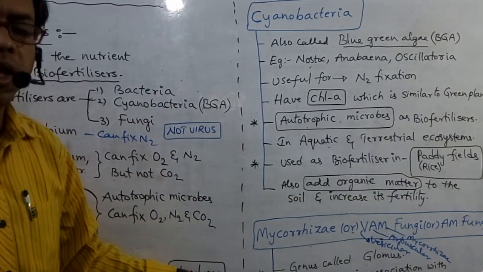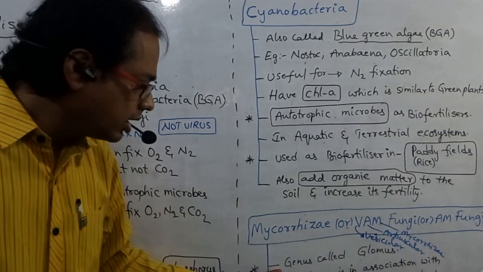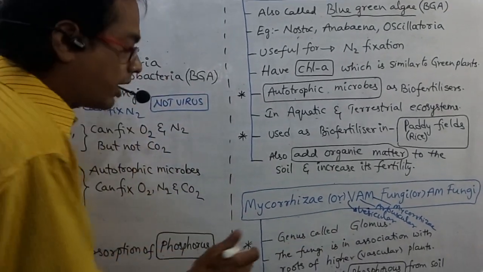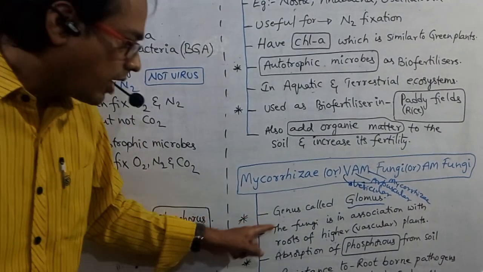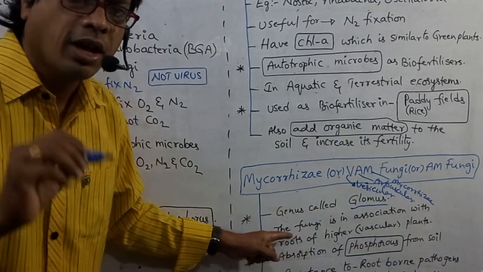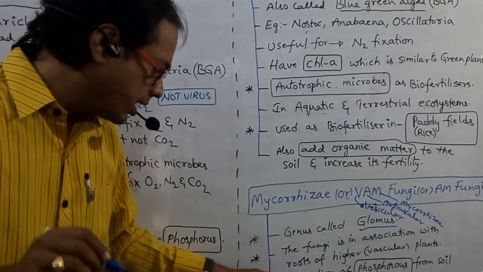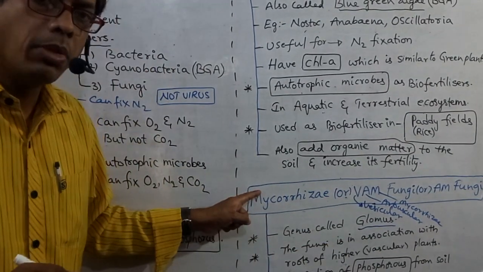What is their role in biofertilizers? What is the genus called? Glomus. This is very, very important. The genus is called Glomus. The fungi in association with the roots of higher plants or vascular plants is called mycorrhiza.